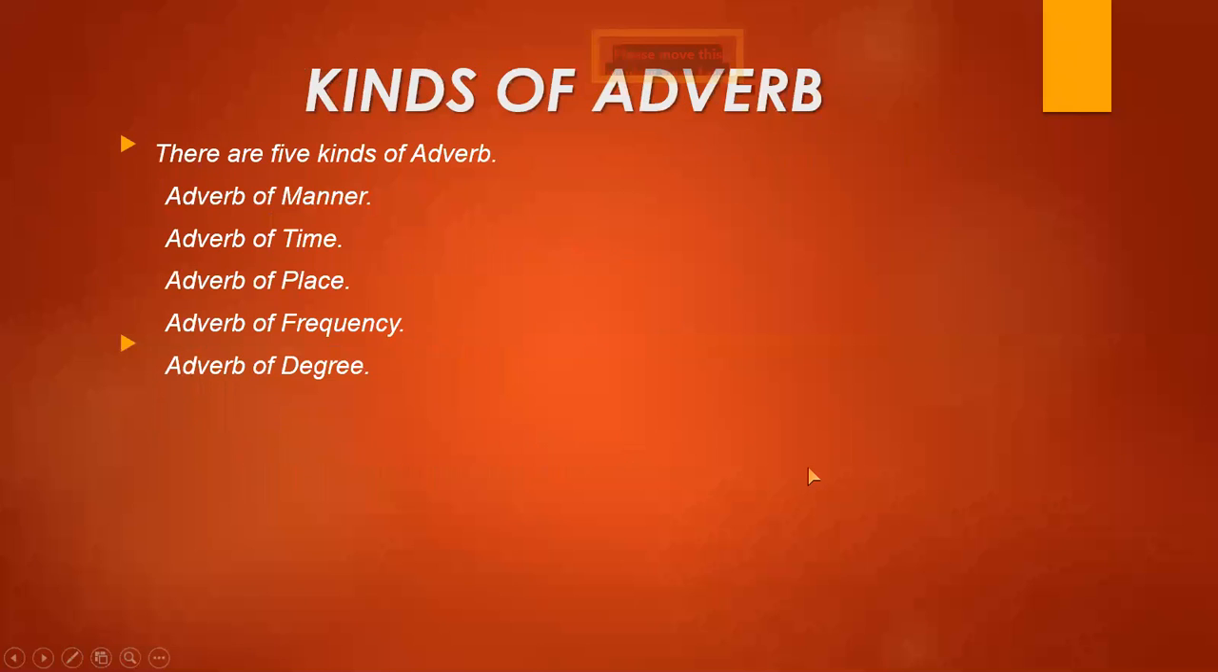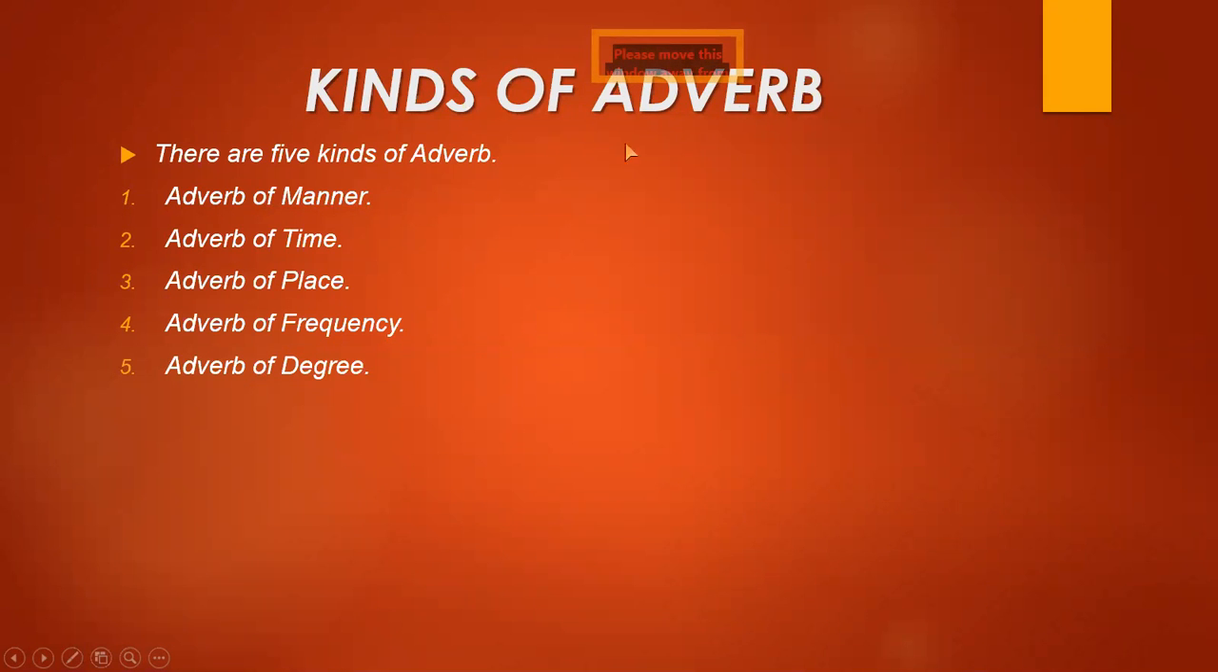Now I come to the third topic, that is kinds of adverb. I want to discuss first about the adverb. We have done it before in the parts of speech. Adverb is a word which shows something about a verb, or which describes the verb.